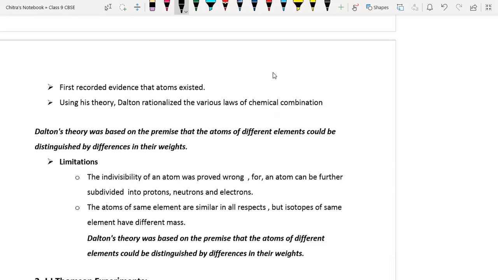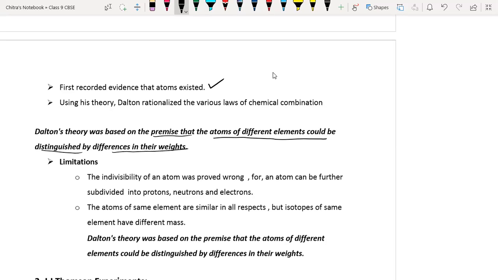The first recorded evidence that atoms exist was given by Sir John Dalton only. Using this theory, Dalton rationalized the various laws of chemical combination. Dalton's theory was based on the premise that atoms of different elements could be distinguished by the difference in their weights. So he proposed that different types of atoms have different atomic masses.